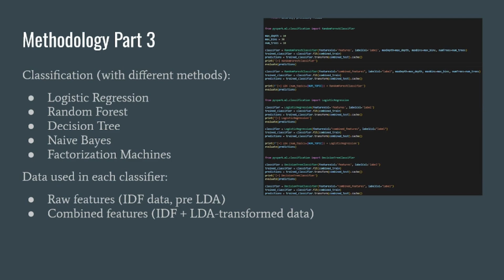For classification tasks, we use five different methods, including logistic regression, random forest, decision tree, naive Bayes, and factorization machines. And we use two types of data for each classifier, which are raw features or IDF data, and combined features, concatenating IDF and LDA transformed data.